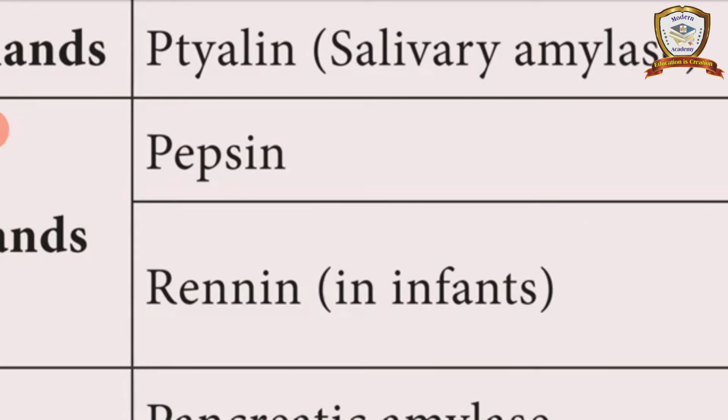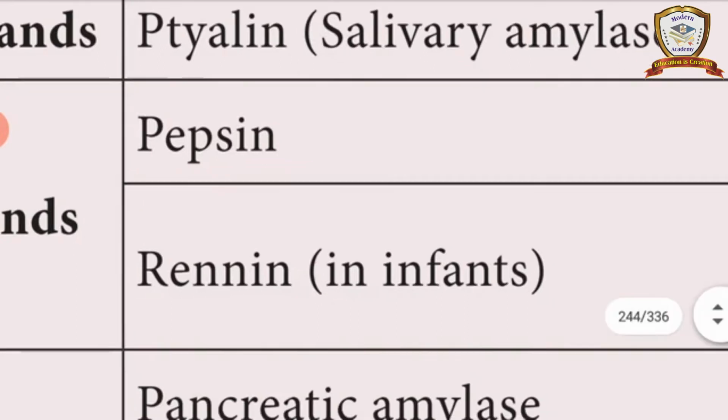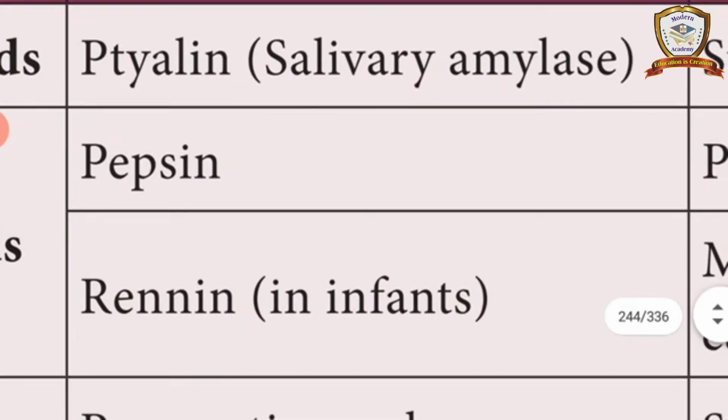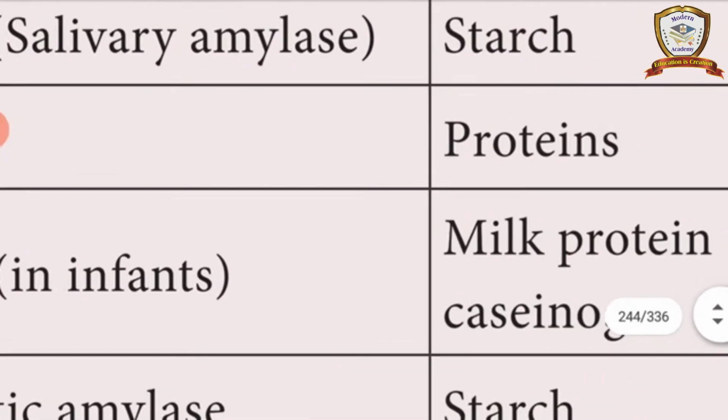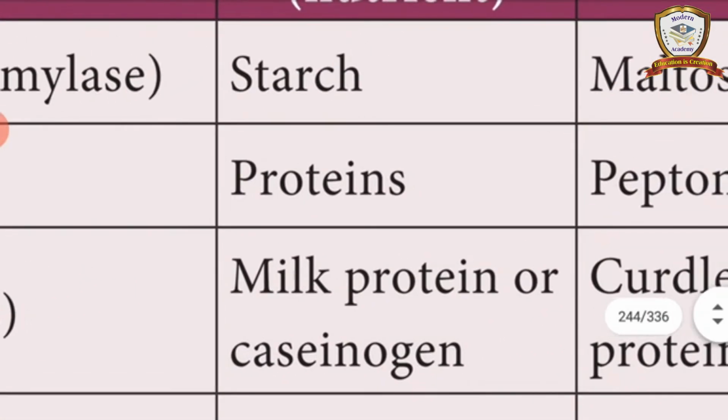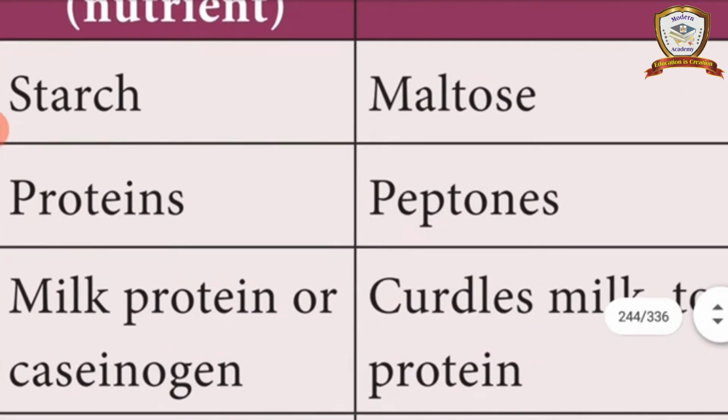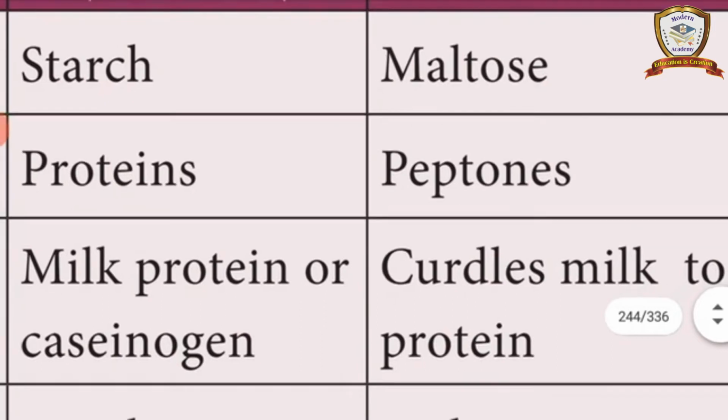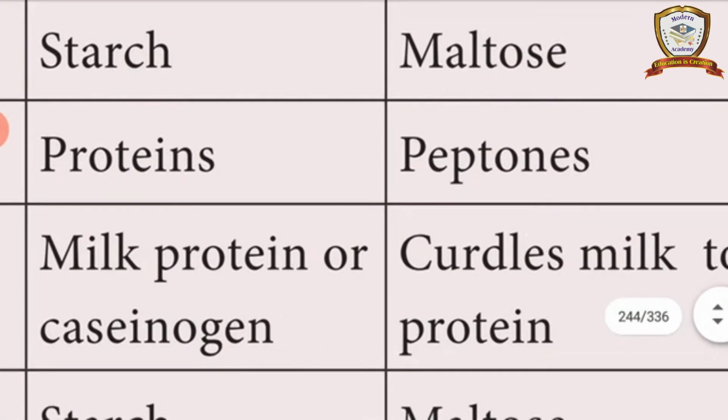Pepsin is produced in all females and males, in all human beings. But renin is produced only in infants, newborn babies. Infants only have renin. It is a type of enzyme. Pepsin digests the proteins. Pepsin is used to digest the proteins and it converts the proteins into peptones.